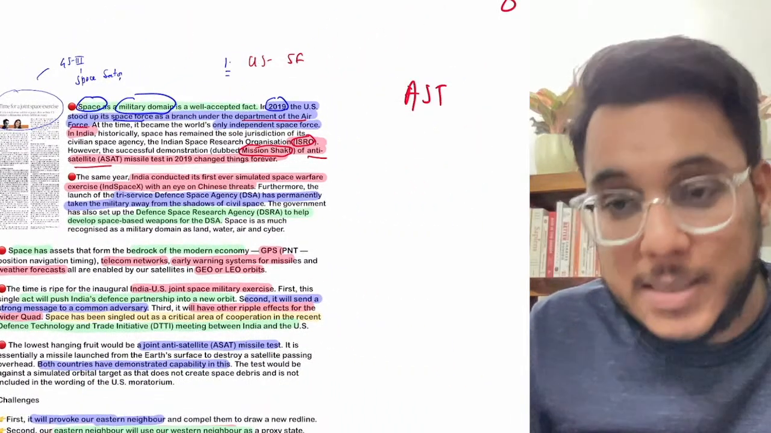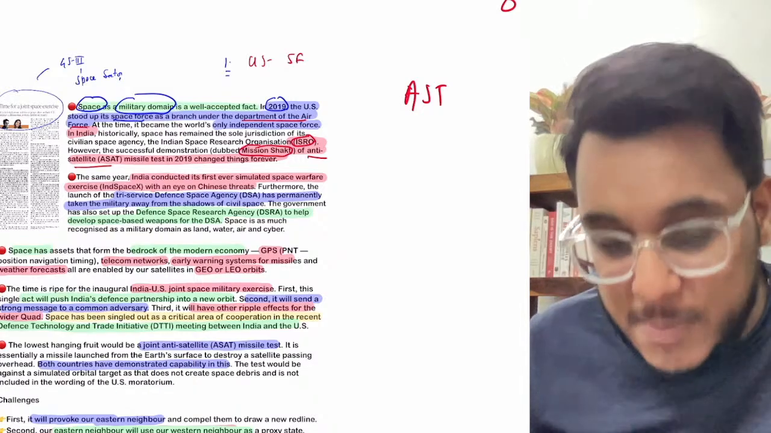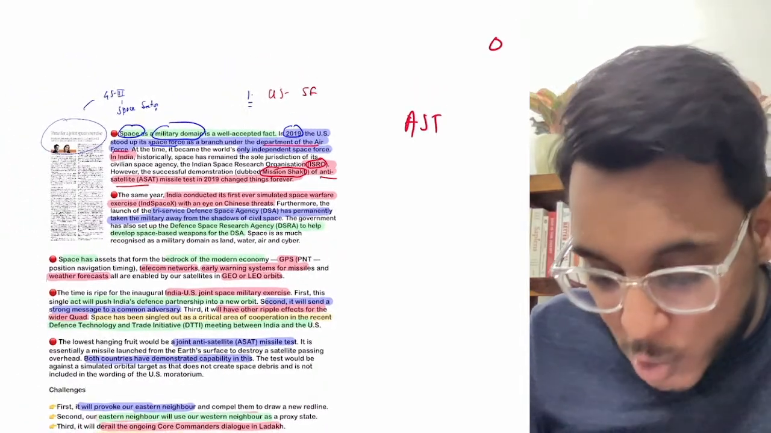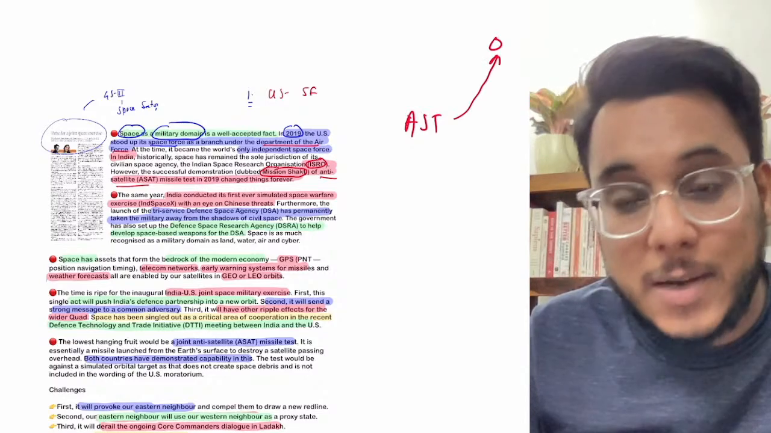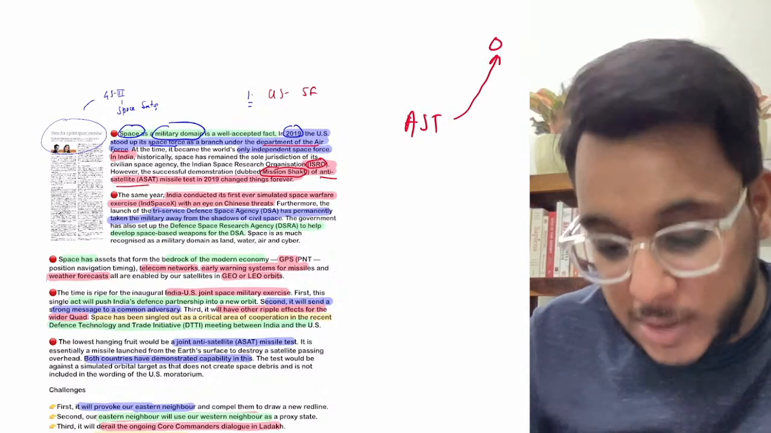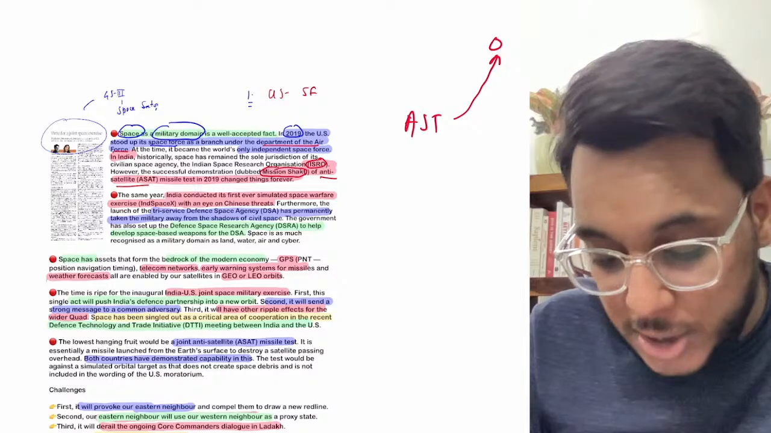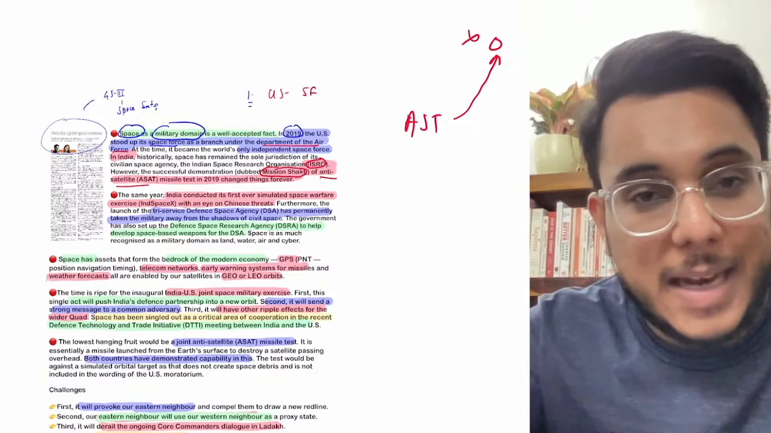Basically, suppose there is a satellite. Now this satellite belongs to an adversary country. You can destroy this satellite while it is in its orbit. So this is the anti-satellite technology, that is, to destroy a satellite in orbit.